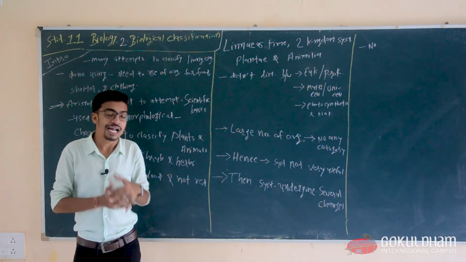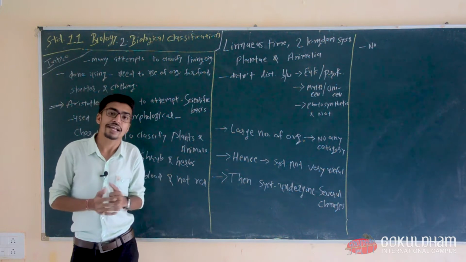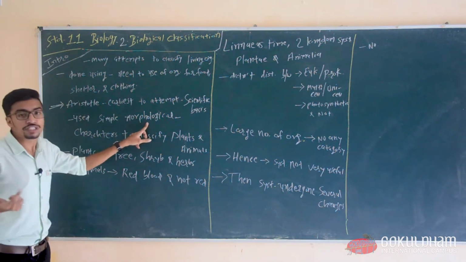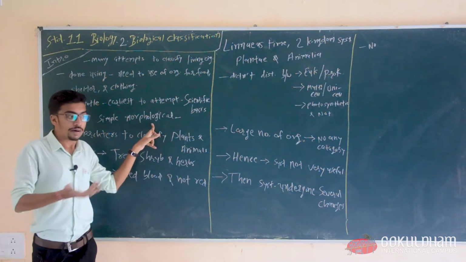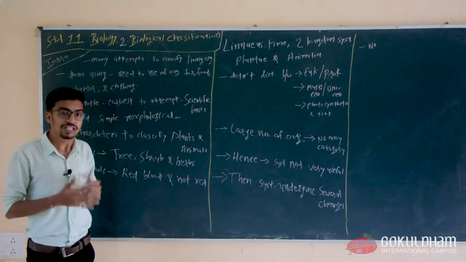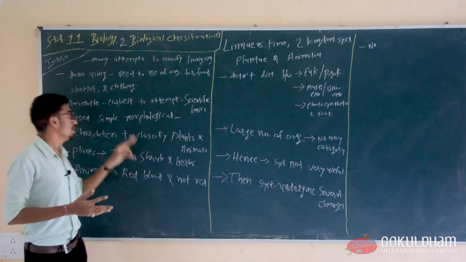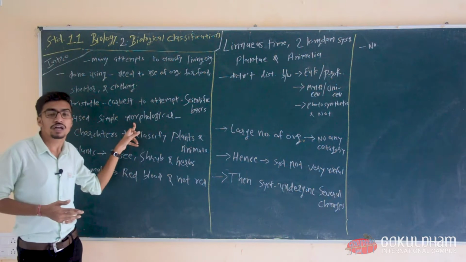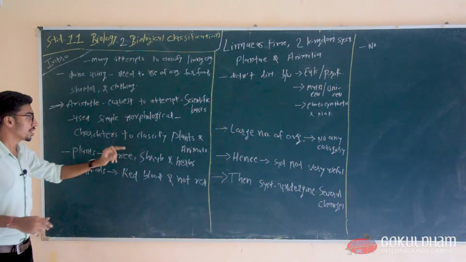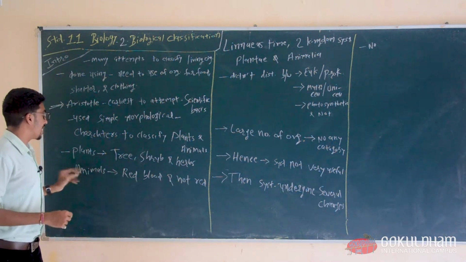They use simple morphological characters, meaning outside characters which can be seen with our eyes, to classify plants and animals.